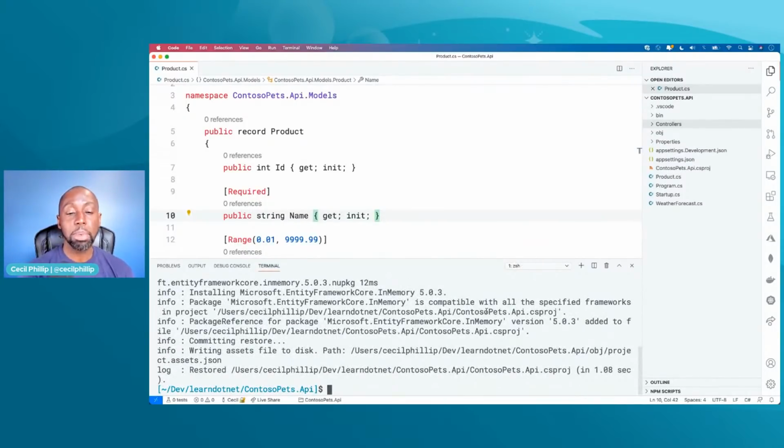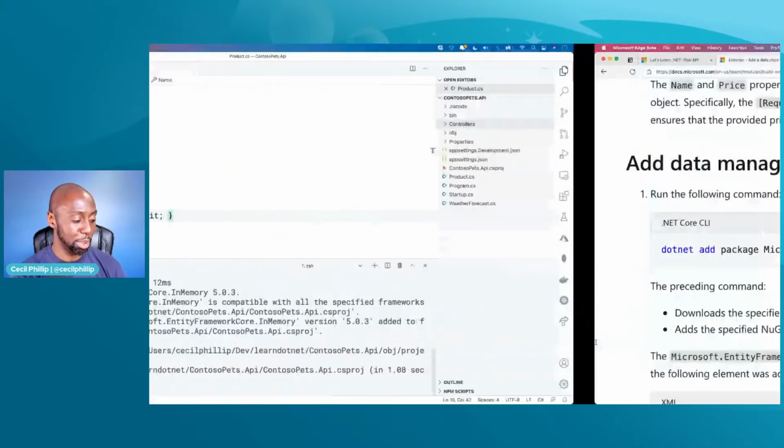Now, the in memory part is important because that means that you can go through this exercise and use Entity Framework without actually having to set up a database. So everything that's going to happen is going to happen in memory, and you're not going to have to worry about installing something and figuring out what the connection string is and doing all of that type of stuff. So again, for the sake of the demo, it makes it easier. Please do not use this in production. Remember, I told you, okay? Do not use this in production. That is not what this is for. This is for testing and demos.